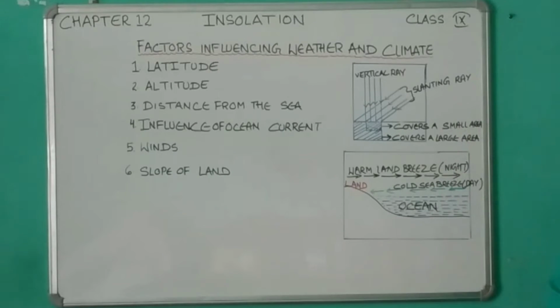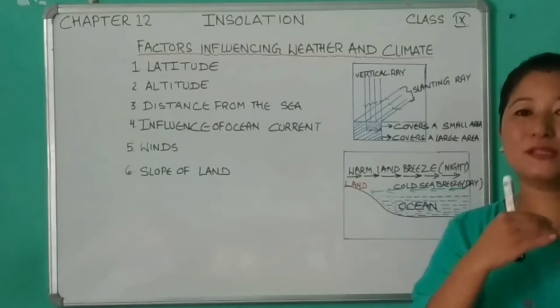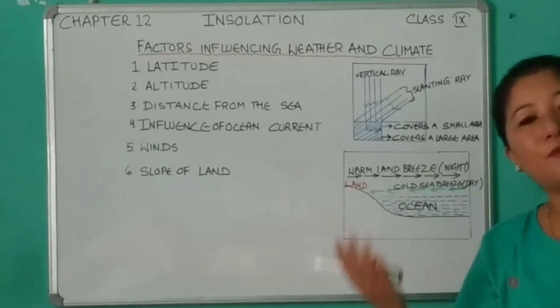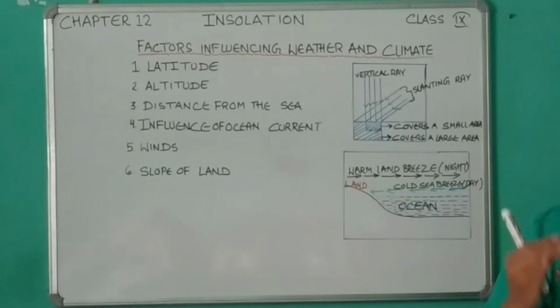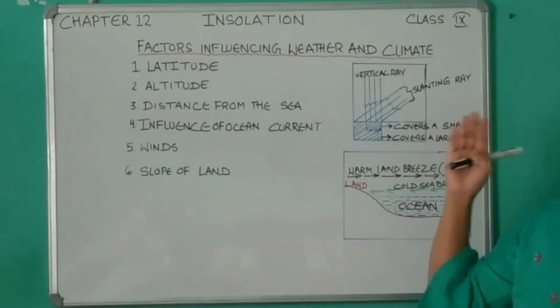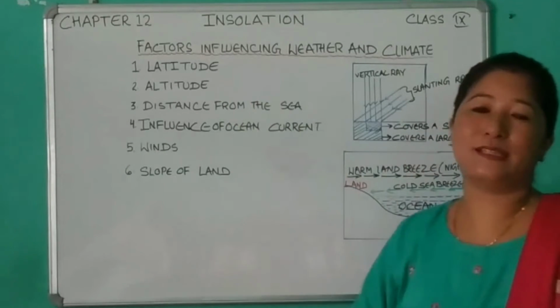So that's why torrid is the hottest zone. That is the reason near the equator, in between the 2 tropics, is the hottest zone, and away from the equator, towards the pole, the frigid zone is the coldest zone because it receives the most slanting rays of the sun. So that is about latitude.